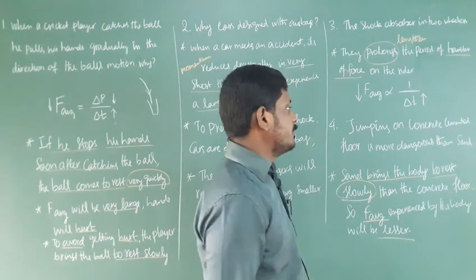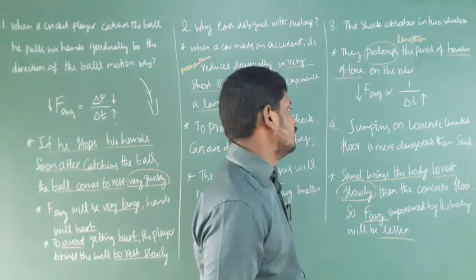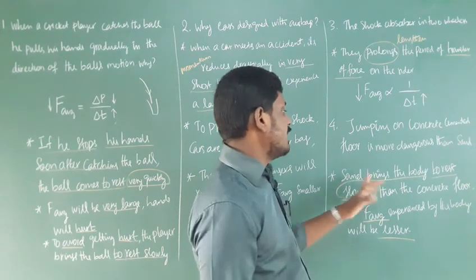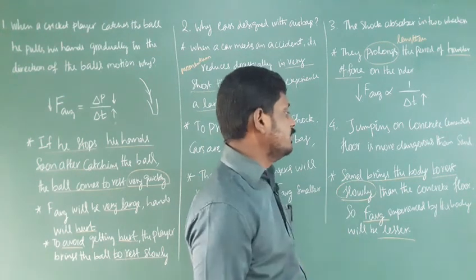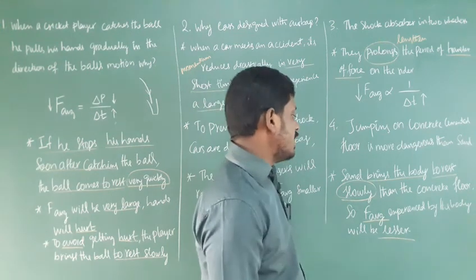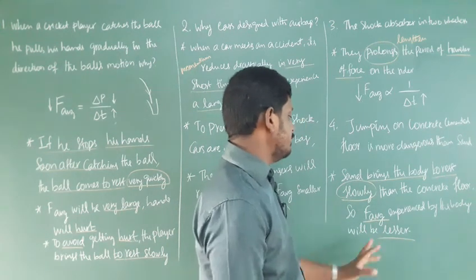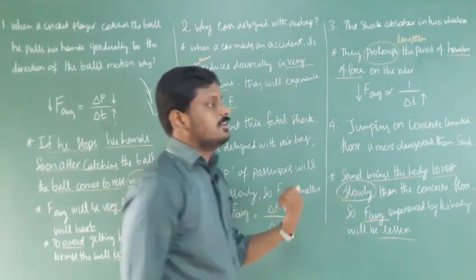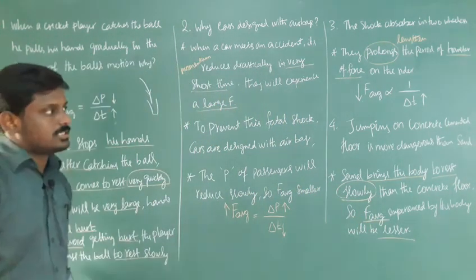Then the last one: jumping on a concrete cemented floor is more dangerous than on sand. Why? Sand brings the body to rest more slowly than the concrete floor, so the average force experienced by the body will be lesser. If time is more, average force is less, so the hurt will be less. They may ask this in 2 marks.